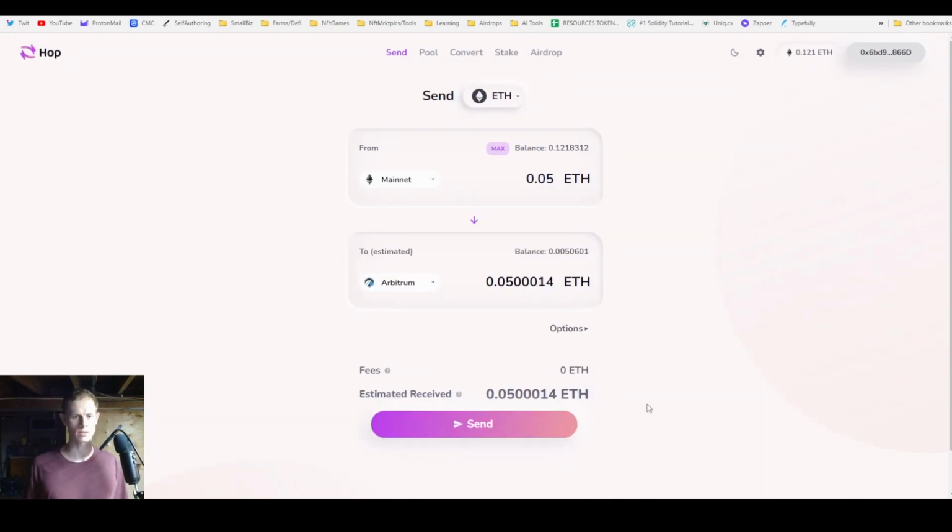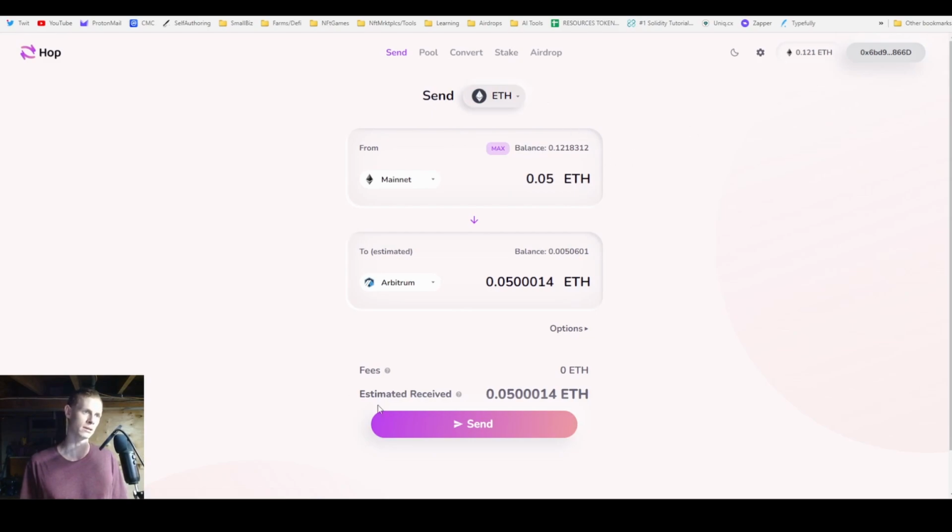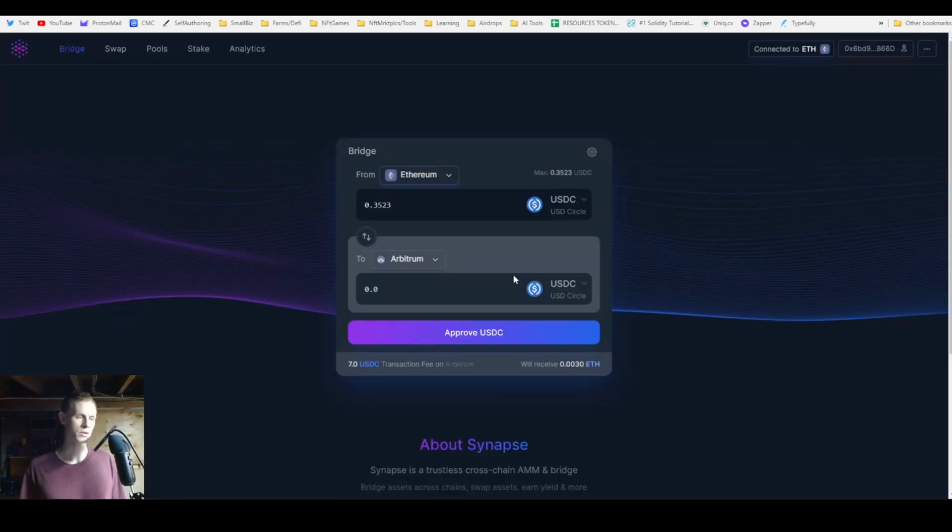It seems like the best option here is to just send ETH via Hop protocol just because there's no fees. I'd recommend bridging over ETH because that's the gas you're going to need on Arbitrum to be able to do any type of transaction. So if you do want to send stable coins, just convert that to ETH and then immediately convert it back to stable coins once you bridge, if you don't want to deal with the potential volatility of ETH.